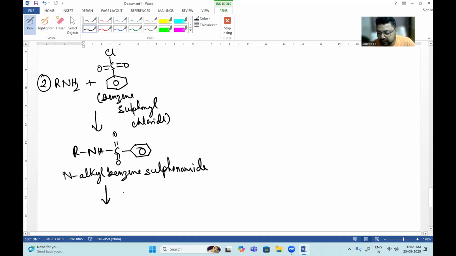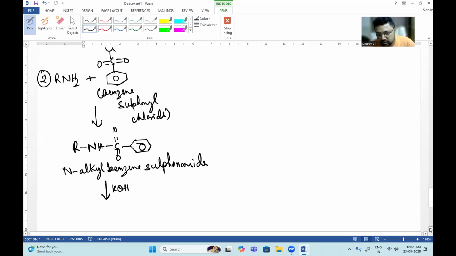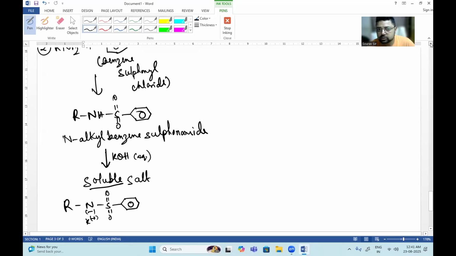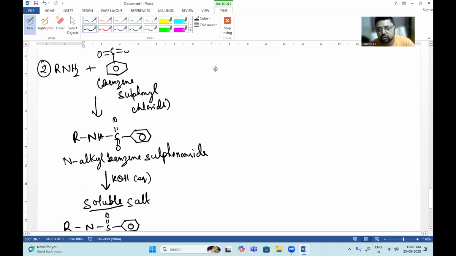Now, if you add aqueous KOH here, you will see that this becomes soluble, because this NH will move out and you will get a soluble salt. It is RN⁻K⁺ attached to S double bond O benzene. This is a soluble salt. So a 1 degree amine will form a soluble salt.